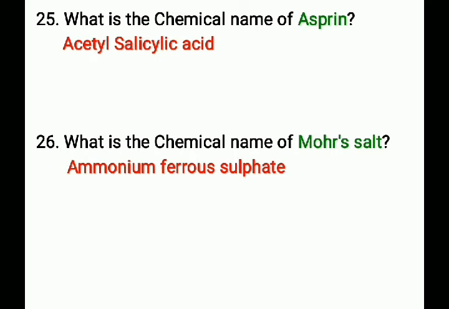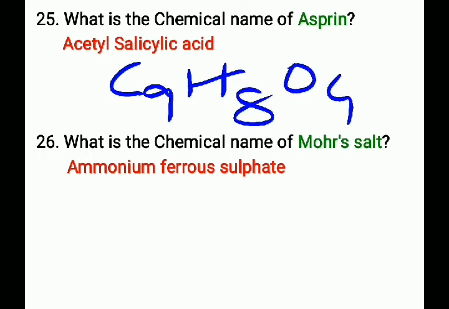Next question, what is the chemical name of aspirin? That is acetyl salicylic acid. Its chemical formula is C9H8O4. The chemical name of aspirin is acetyl salicylic acid and its chemical formula is C9H8O4.